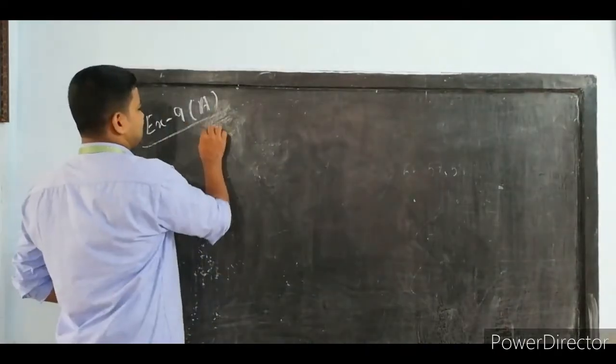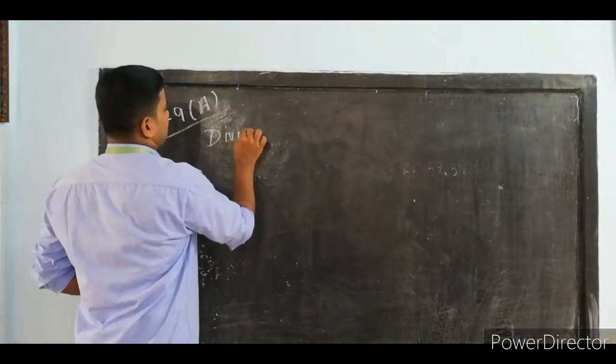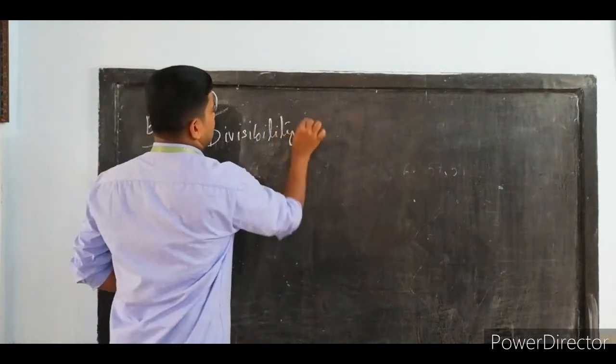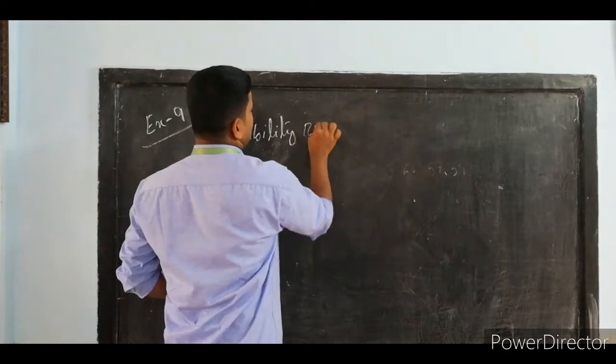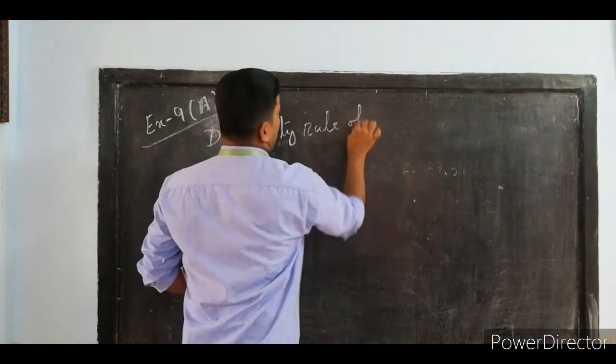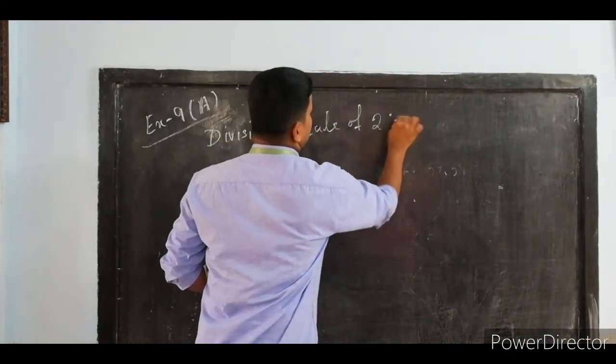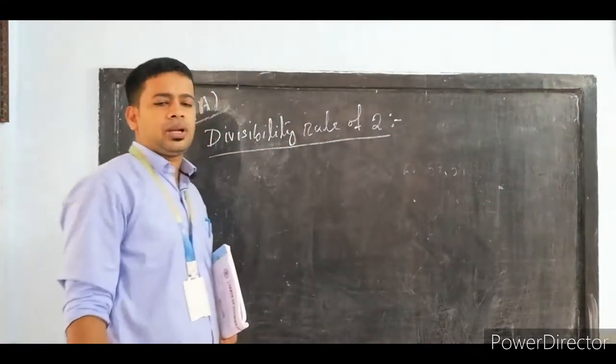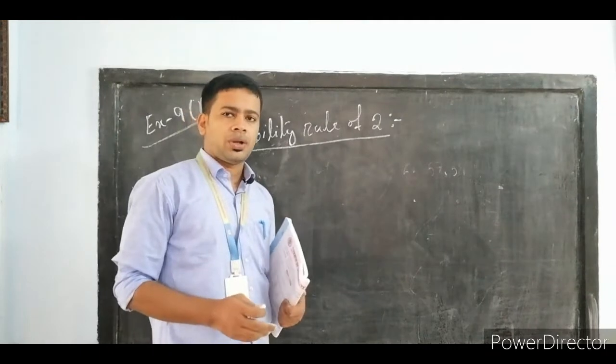So let us write divisibility rule of 2. How will we know that a particular number is divisible by 2 or not?